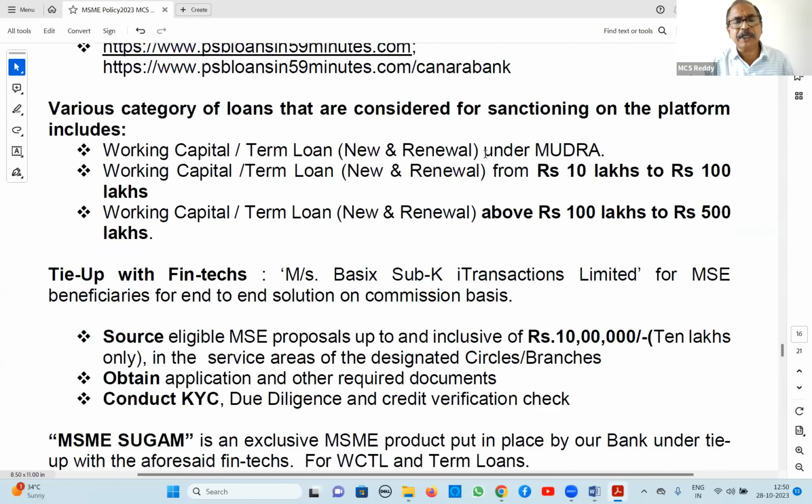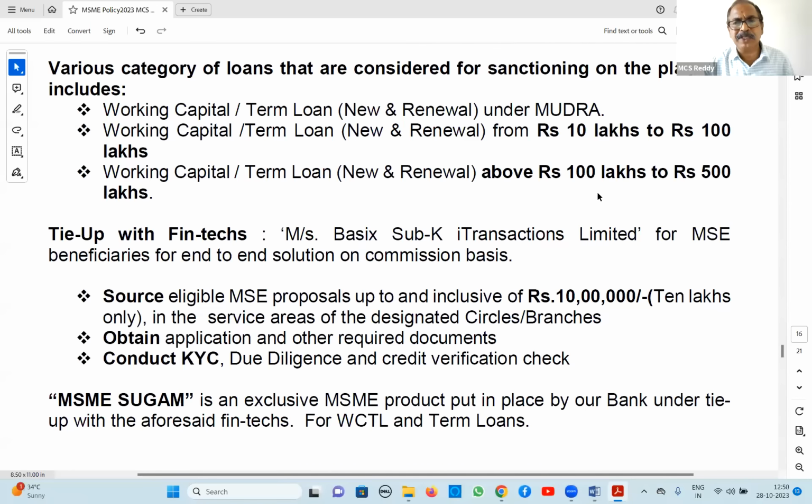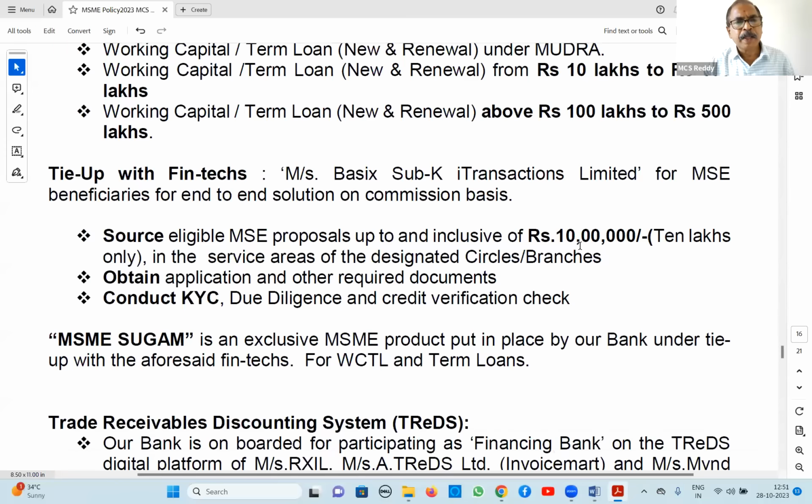For this, there is tie up with fintech companies, their company names are there. Next, eligible MSME proposals up to 10 lakhs only. Tie up with fintech companies. What these fintech companies will do is they do all the inquiring about the party and bringing loan papers, etc. Everything they will do. In such cases, they are sourcing eligible MSME proposals up to 10 lakhs. It is eligible sourcing through an outside agency.